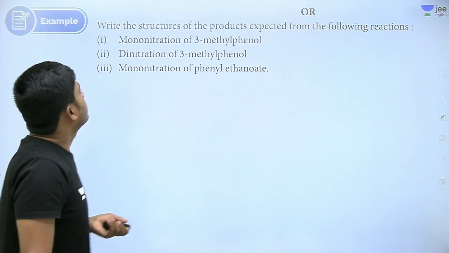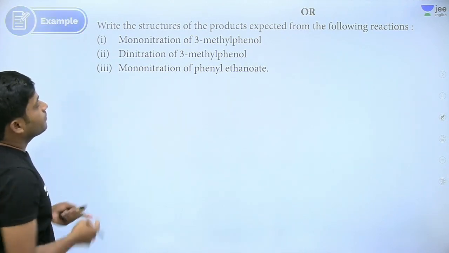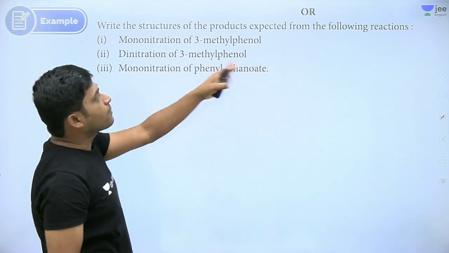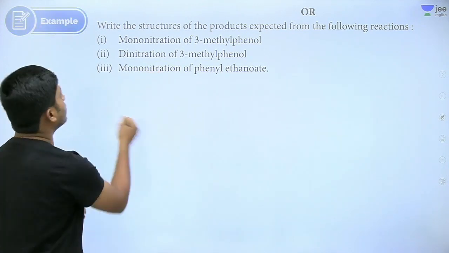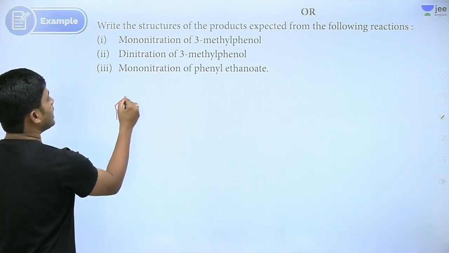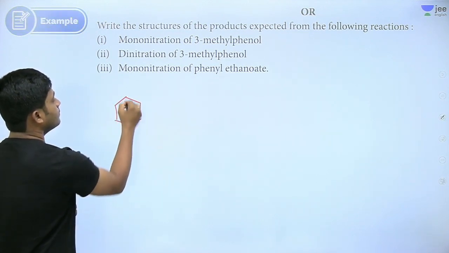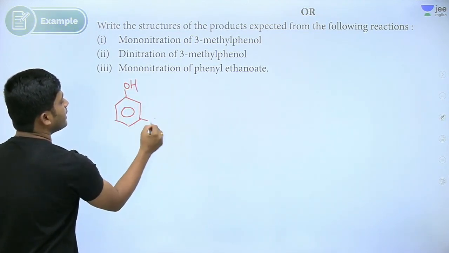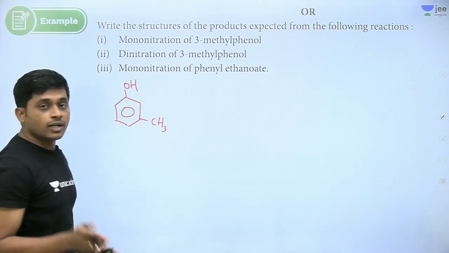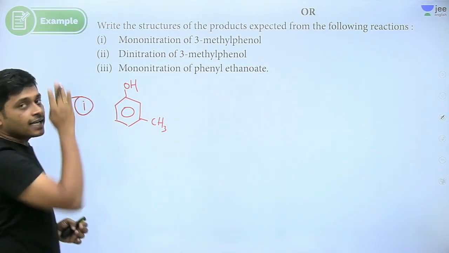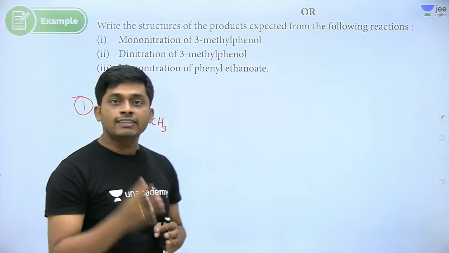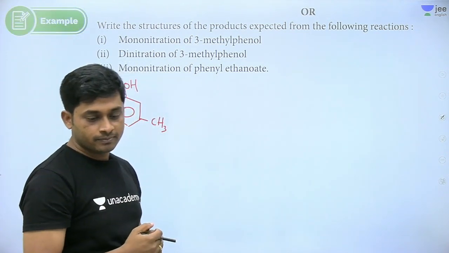Next, most expected products from these reactions: mononitration of 3-methylphenol. So what about the mononitration? First one, what do we get? Ortho and para with respect to OH group.